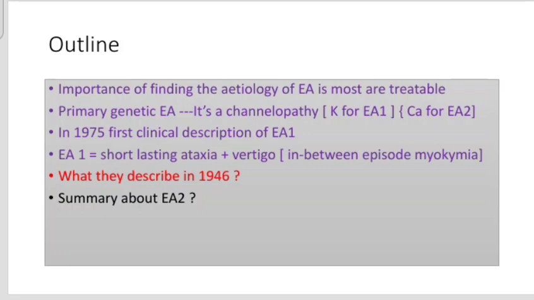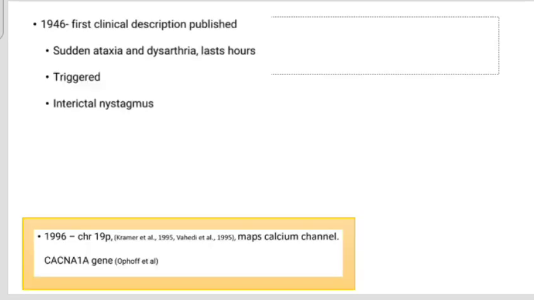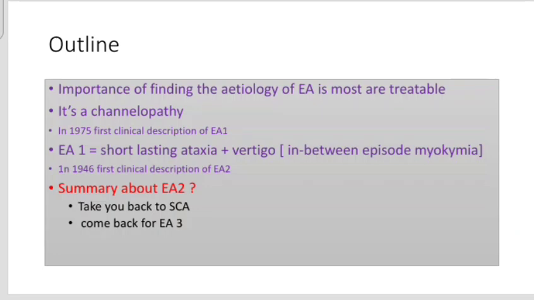Now I'm taking you back to a story that happened in 1946. At that time, they found families with sudden ataxia and dysarthria spells that lasted for hours, and they were also triggered by some factors. In between those attacks, they had nystagmus. After around 50 years, they found the relevant chromosome, 19p, and later the CACNA1 gene was identified as the responsible gene.